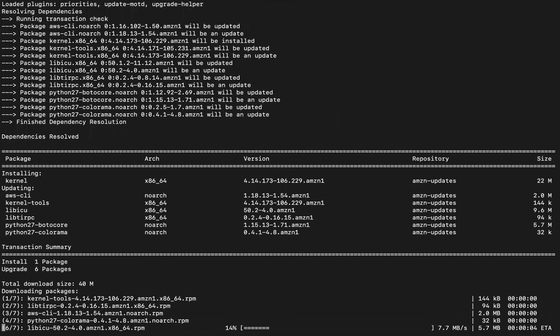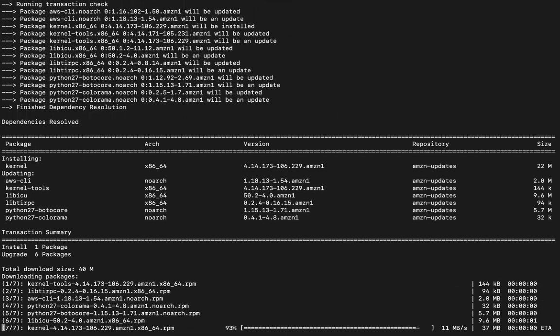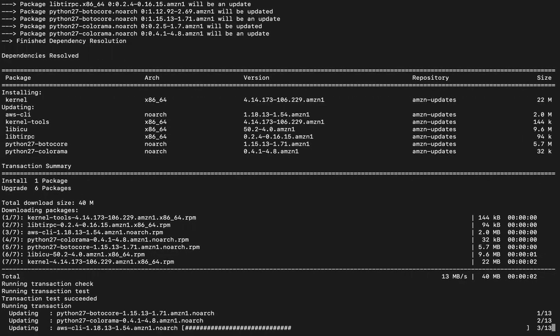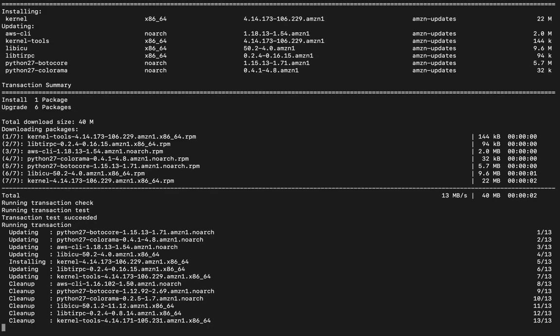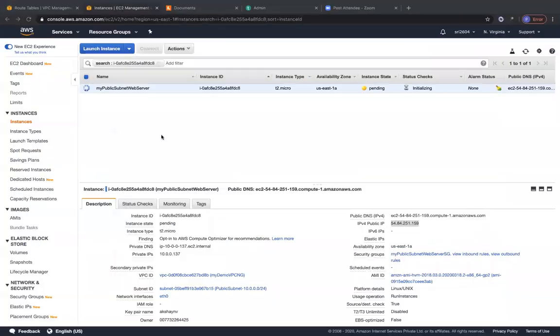So you can see it was able to download all of these packages. This is excellent because now it has internet connectivity. It's sitting in the public subnet, and it has internet connectivity. Now let's launch another EC2 instance in the private subnet.